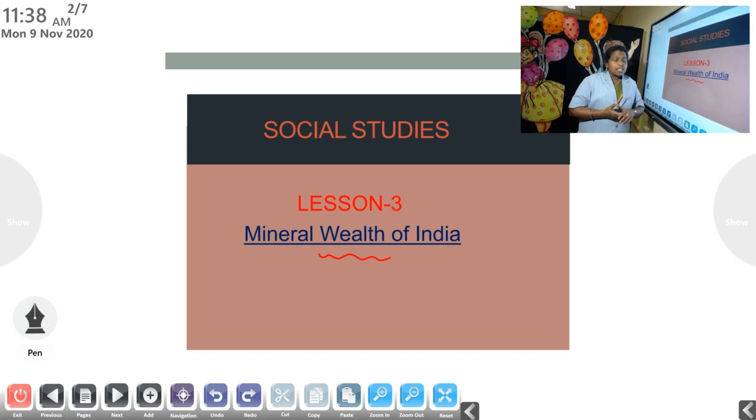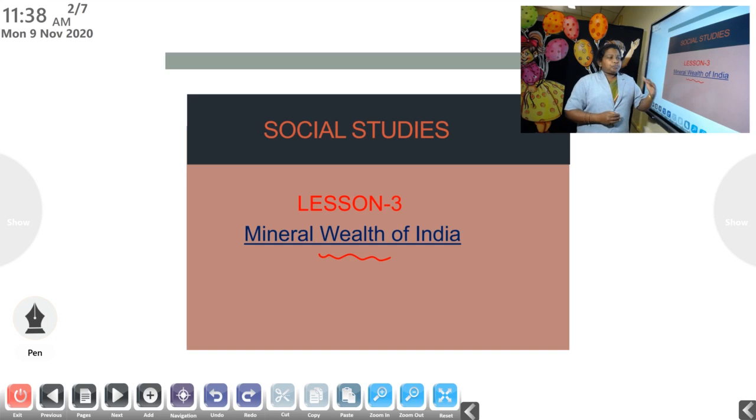What's the importance of products? We use them in our daily use and we can sell them. Then we get loads of money. So for making things, we need minerals. Then another use is that it is used as a source of energy. So these are the two things to which minerals are related. Minerals are used to make things and also used as a source of energy. So that's why we say mineral wealth.